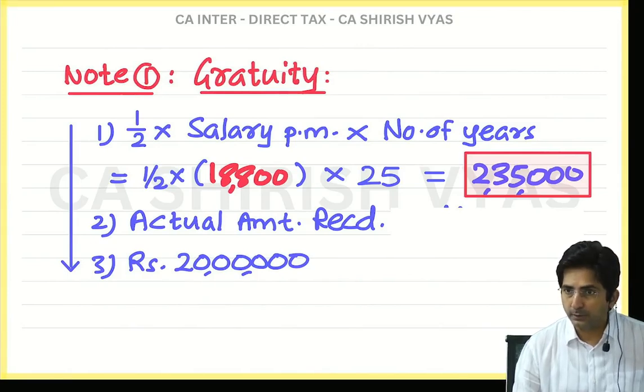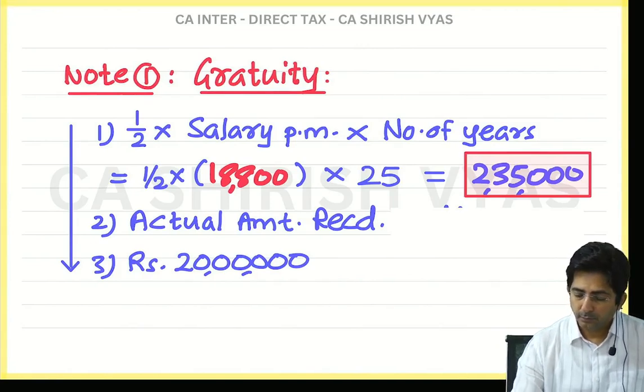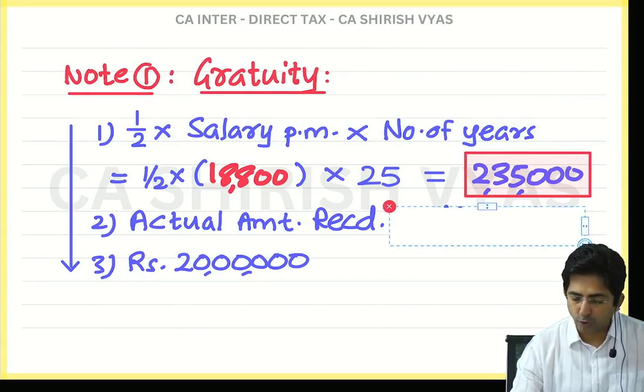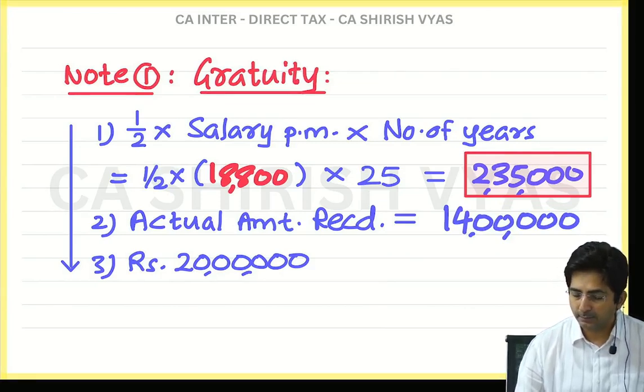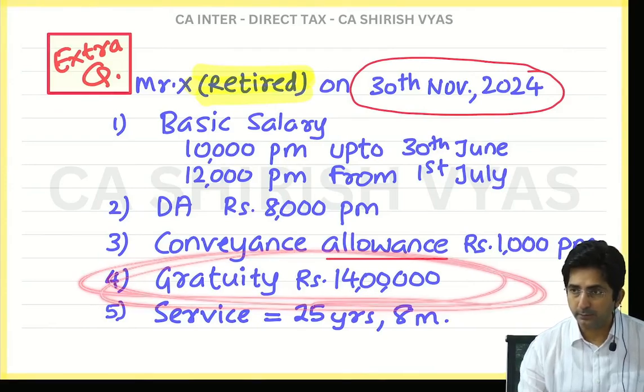Then actual amount received? 14 lakhs is the actual amount received. Actual means the amount given in the question. 14 lakhs. Actual amount received.